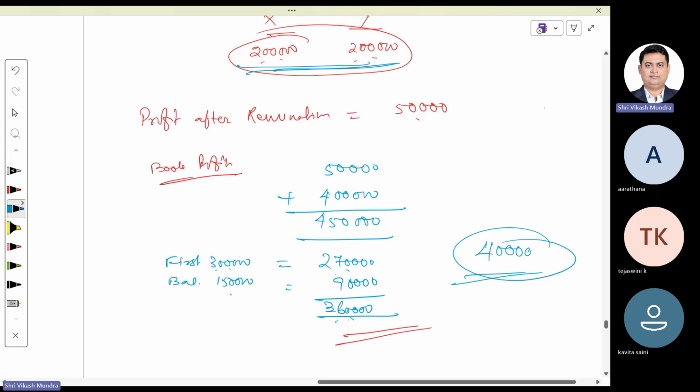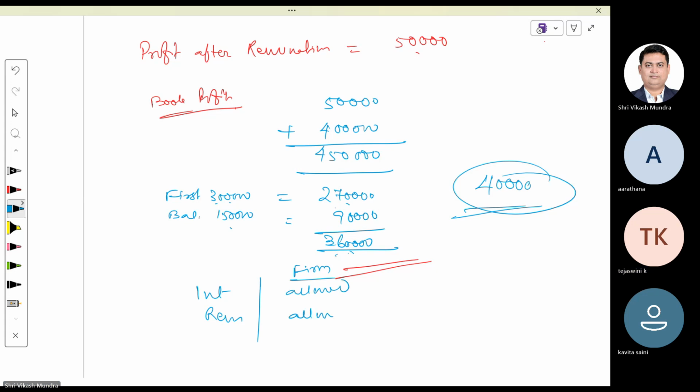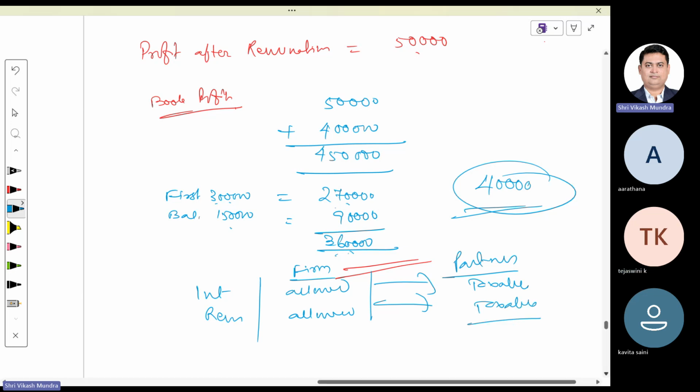Now, one point you keep in your mind: whatever deductions are available to the partnership firm on account of interest as well as remuneration, if anything is allowed in the hands of the firm, then the same would be taxable in the hands of the partners. It is not like that no tax is required to be paid on this amount.